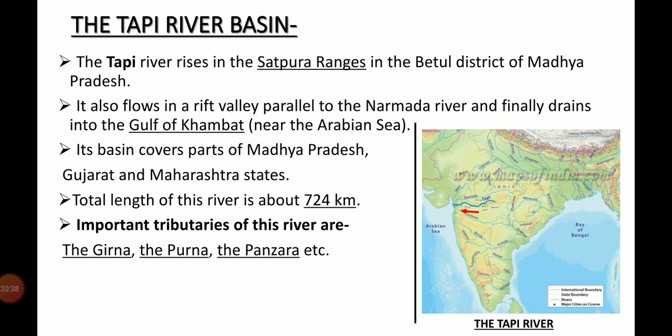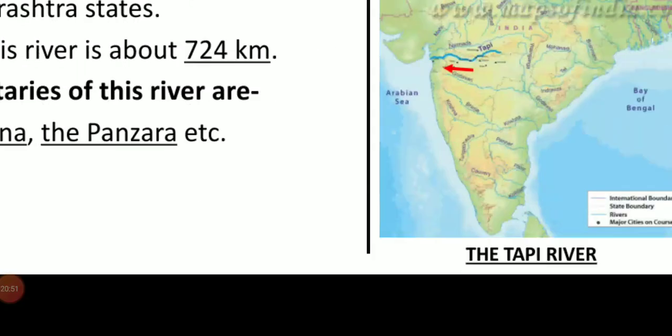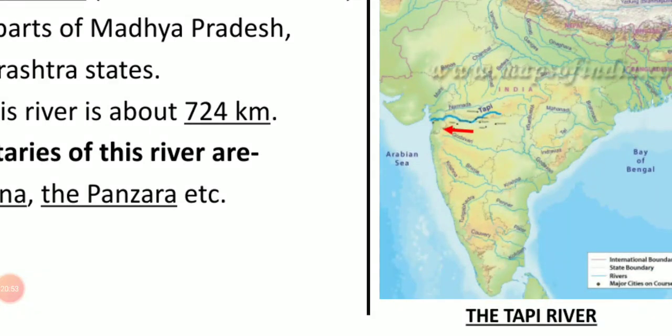Important tributaries of this river are the Girna, the Purna, the Panjhra, etc. And Surat city is situated along this river bank. In this map, you can see the flow and direction of the Tapi river.